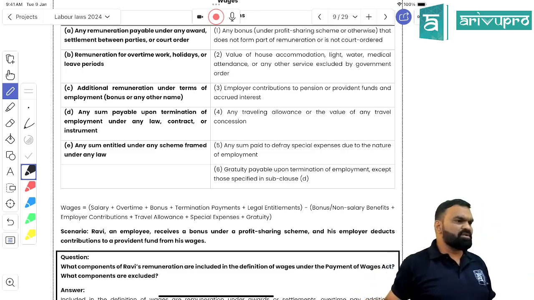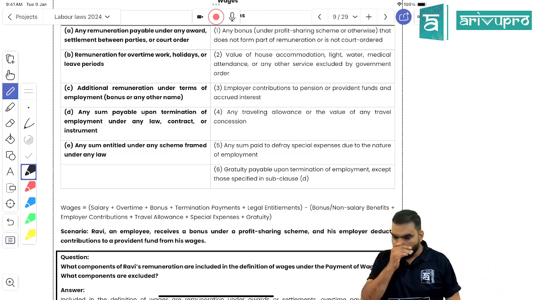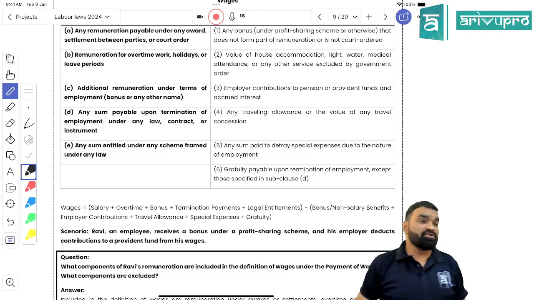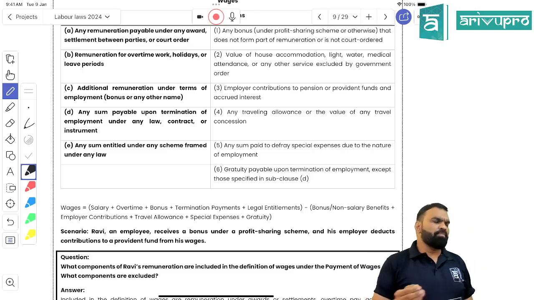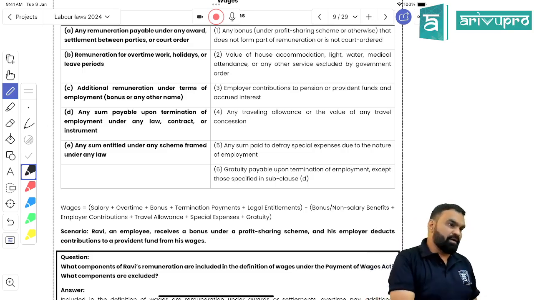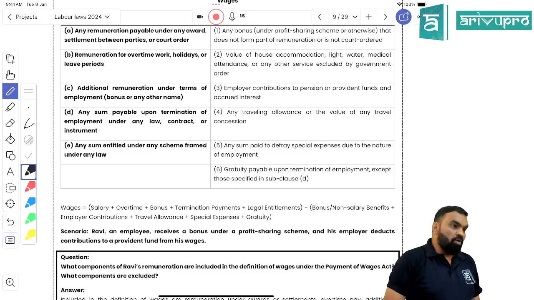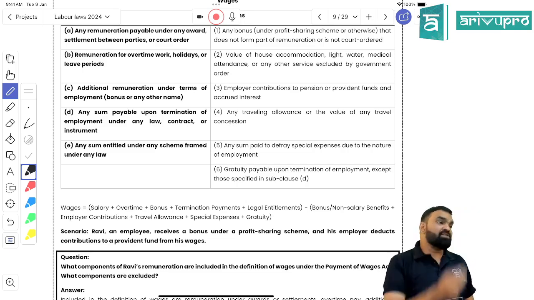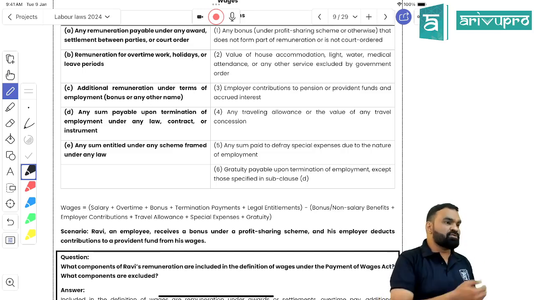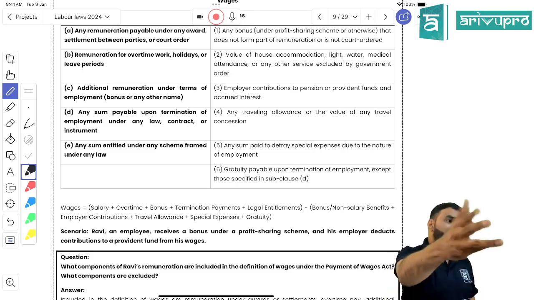Special expenses. What are special expenses? Expenses that you have to bear because of the nature of your work, right? Like if I am working in an organization where a particular dress code has to be followed, so I have to buy three or four pairs of those dresses or uniform in order to work in that organization.